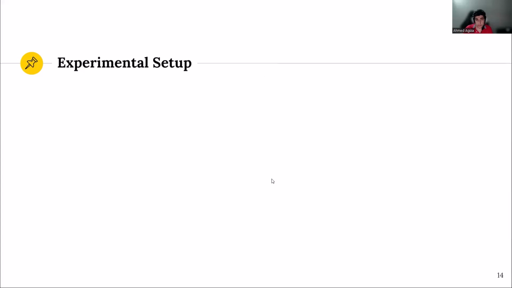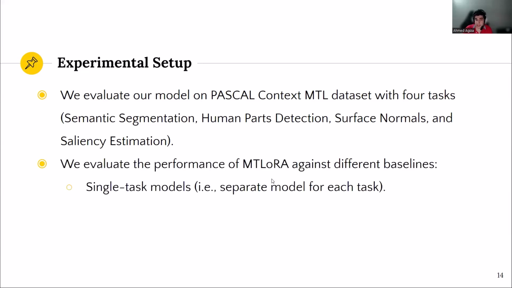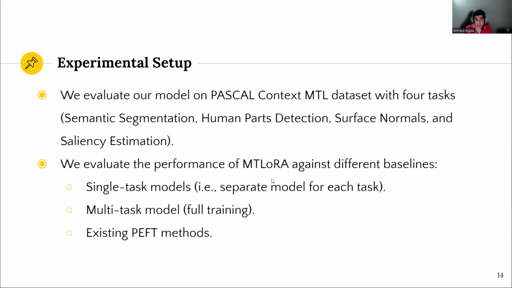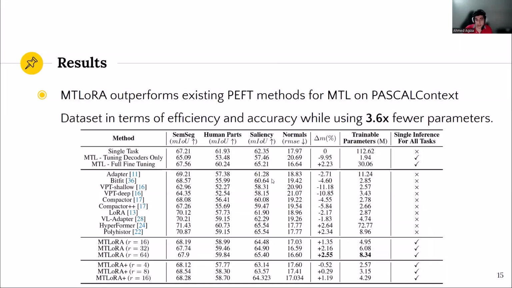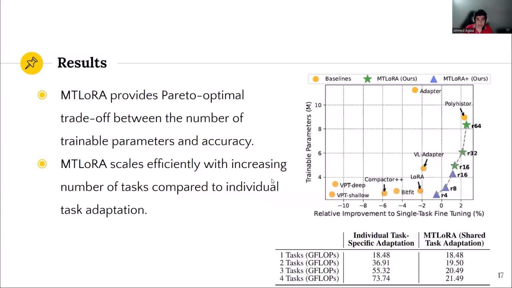For the evaluation, we used a common dataset for multitask learning, which is Pascal Context, and we compare MTLoRA against different baselines, mainly single task models and the full MTL model, and other existing parameter efficient training techniques. And here is a summary of the results. As you can see, MTLoRA dominates existing results, including the full model training and single task model, producing a better accuracy improvement while using significantly fewer parameters. We can also see that by varying different parameters of MTLoRA, we can achieve a Pareto optimal trade-off between the number of trainable parameters and the accuracy of the model.